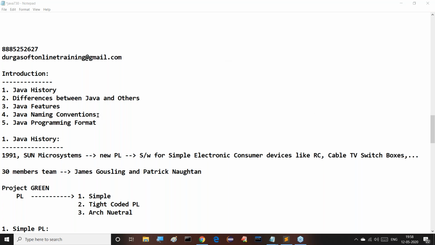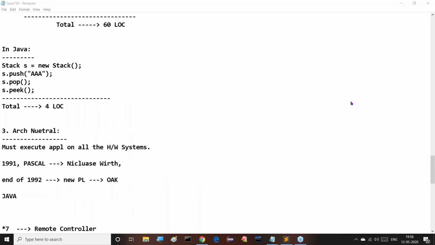This is the total awareness on Java history. This is the first topic in our introduction part. I gave this topic only for information purposes, nothing else. I just wanted to transfer some information for further purposes, but no interview is going to be based on this. Understand it clearly now.